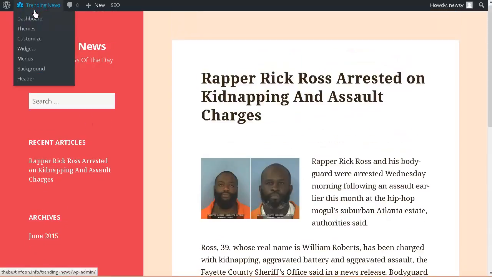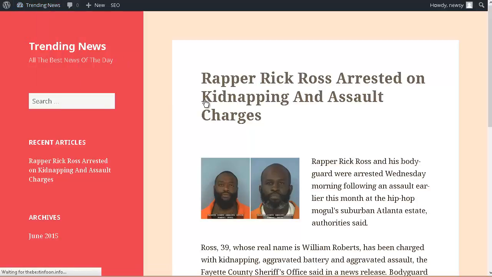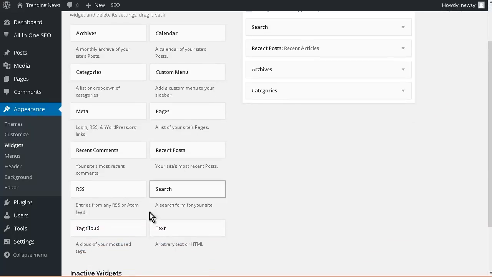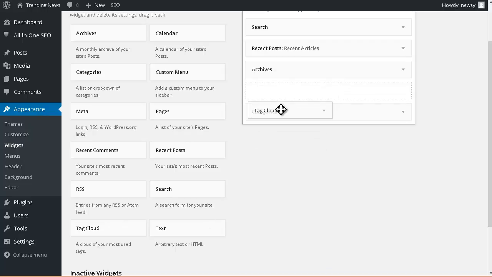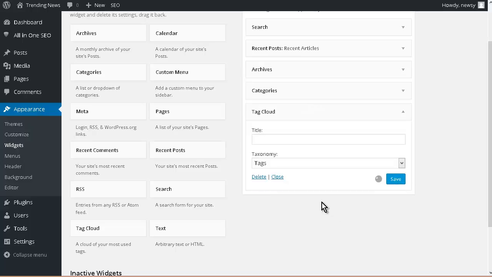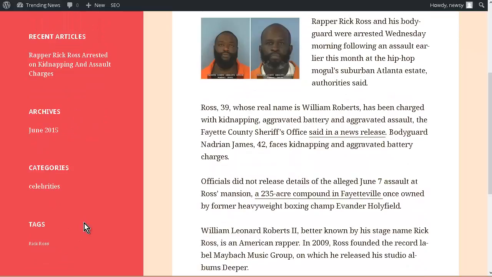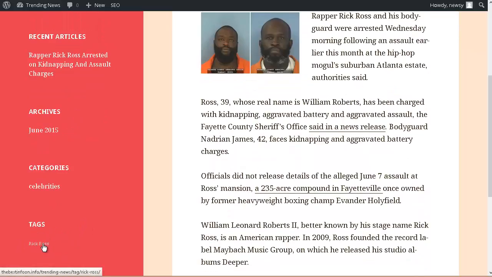So let's go over here to widgets. Then we could put the tag cloud in. Okay, so that'll do it there. Just having a look. So now we have our tags down here.